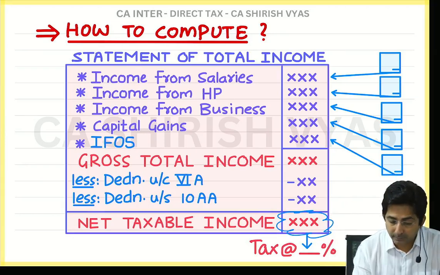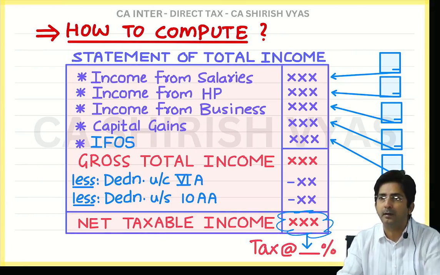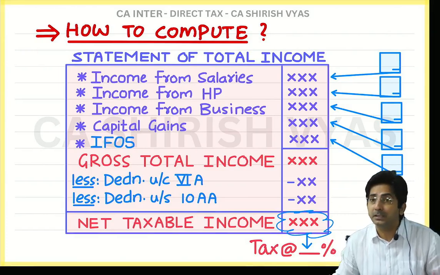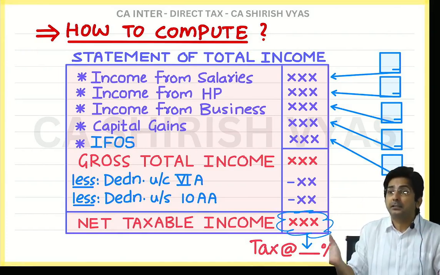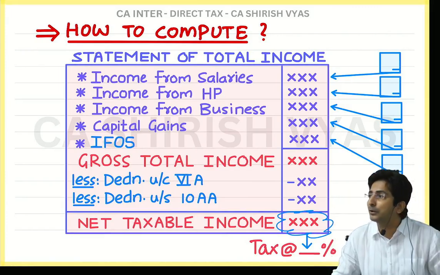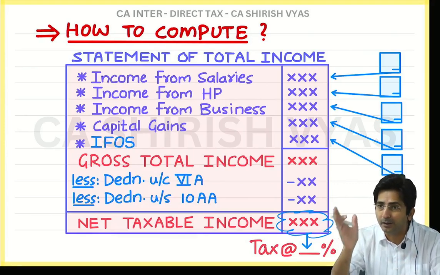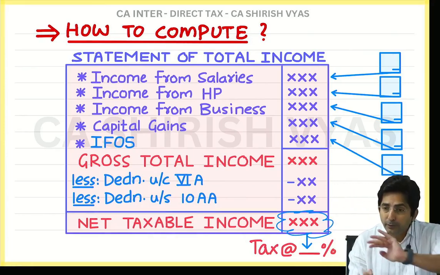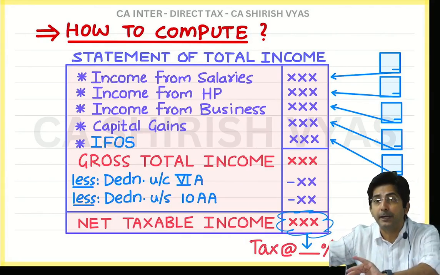Right now just remember, up to a particular level the tax is 0%. So that uncommuted pension will be a small amount. It looks like taxable, but actually tax will not come. Only when your income crosses a level, the tax comes at a particular rate.